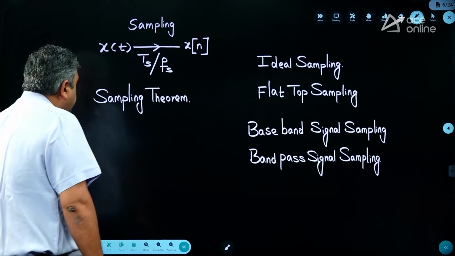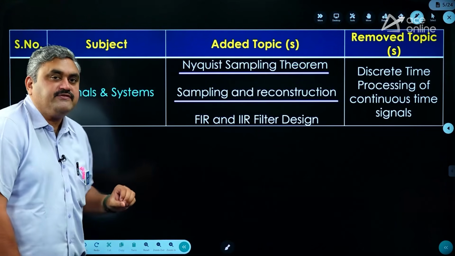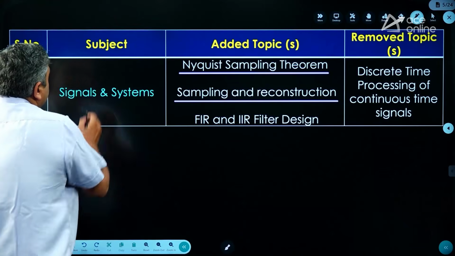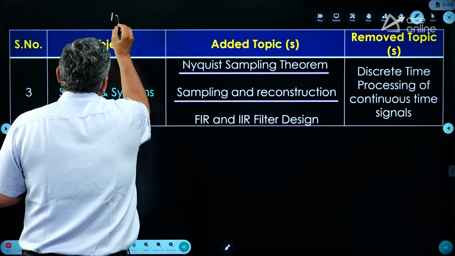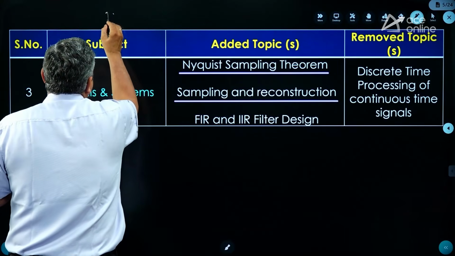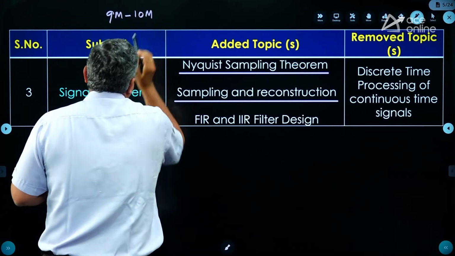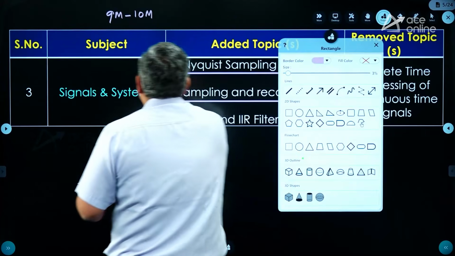So these are the things related with the newly added topics coming under signals and systems. And the weightage to this topic is around 9 marks to 10 marks. Very, very important subject. Don't neglect it. And it's a core subject also.